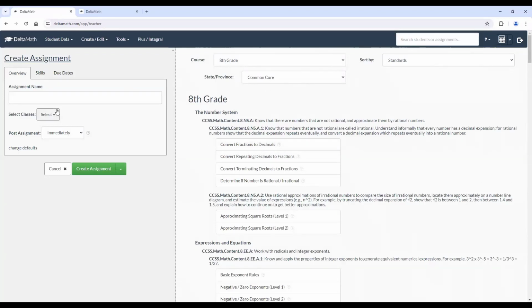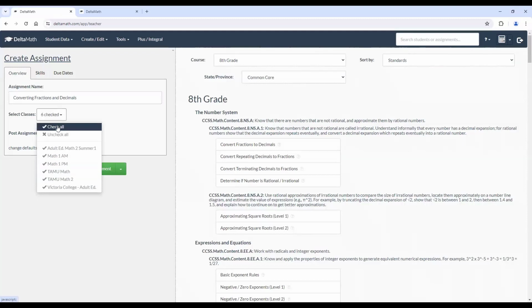Let's look at converting fractions to decimals. So let's call this converting fractions and decimals. So we'll name the topic. You can select the class. I can go ahead and go down. I see all my classes.